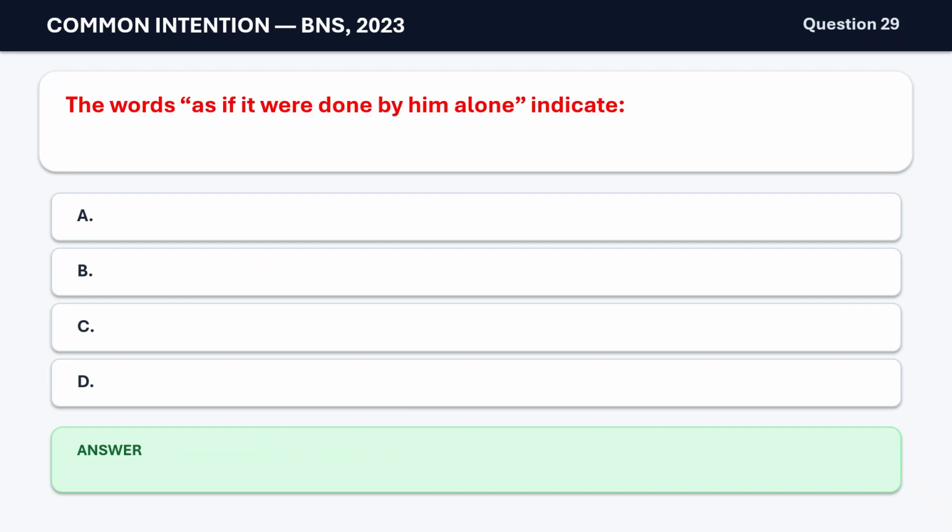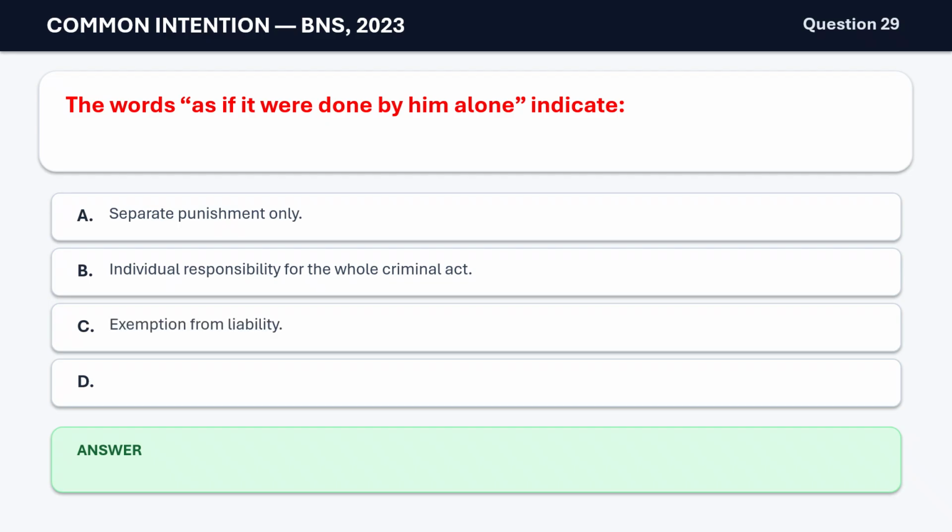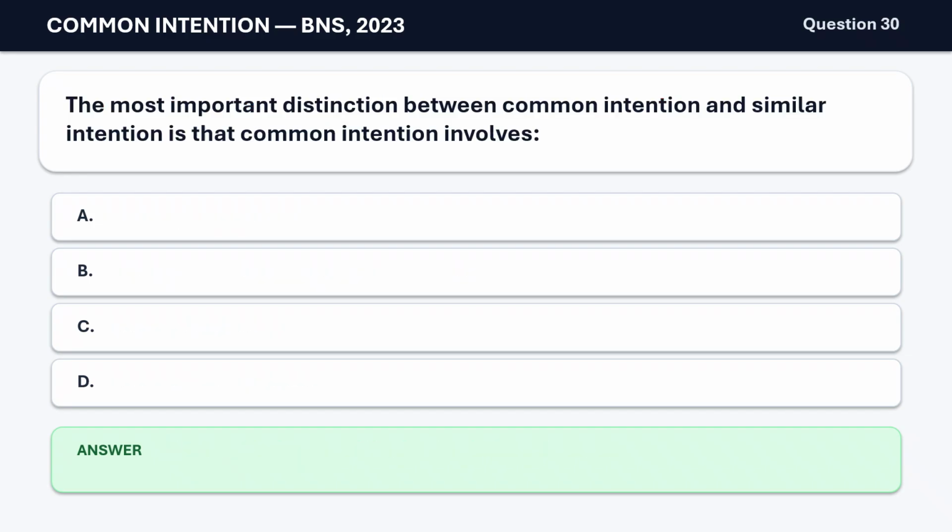Question 29. The words "as if it were done by him alone" indicate A. Separate punishment only. B. Individual responsibility for the whole criminal act. C. Exemption from liability. D. Liability only for preparation. The correct answer is B. Individual responsibility for the whole criminal act.